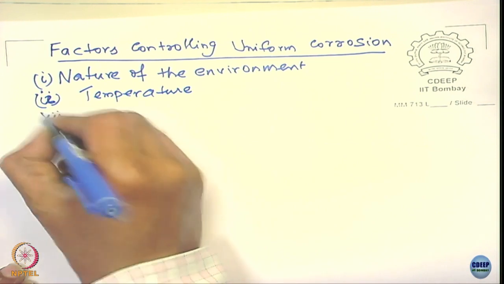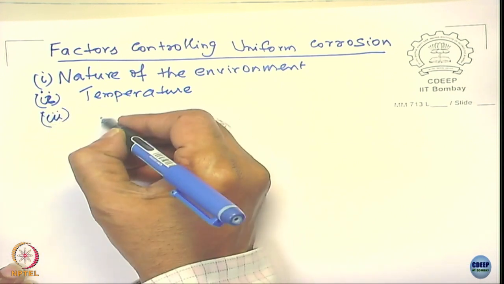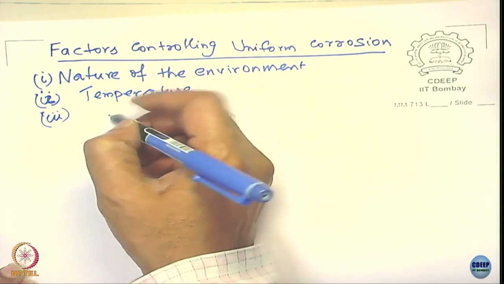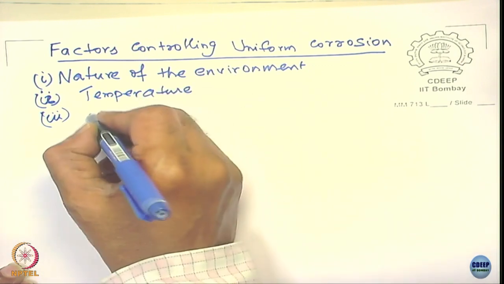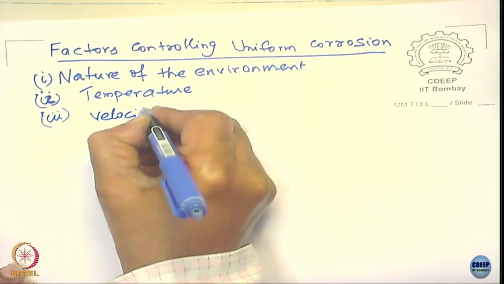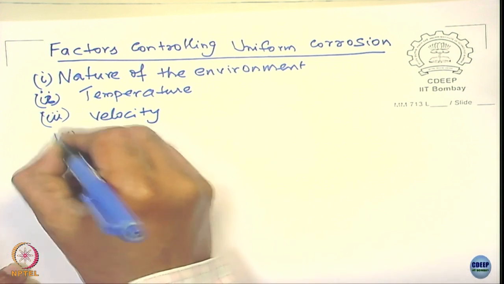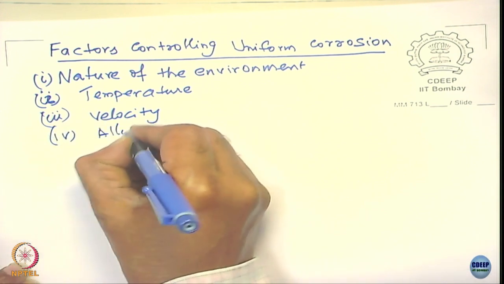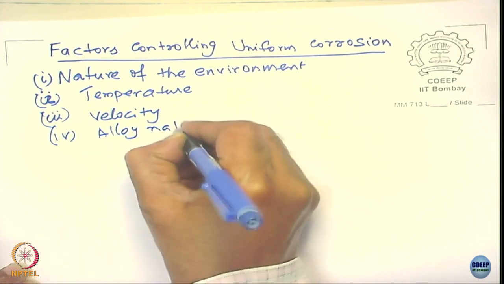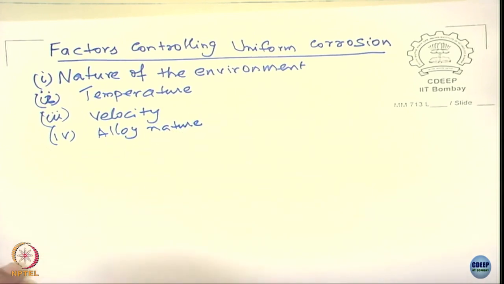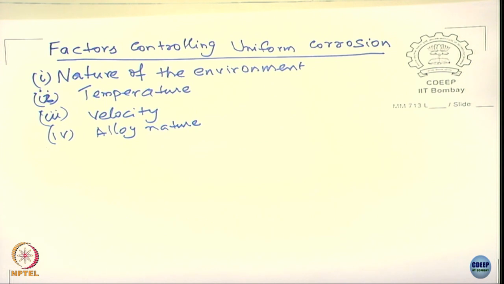The third is external variables like velocity. Of course, it also depends upon the alloy nature. Okay. So let us look at one after another how they affect the uniform corrosion of a metal.